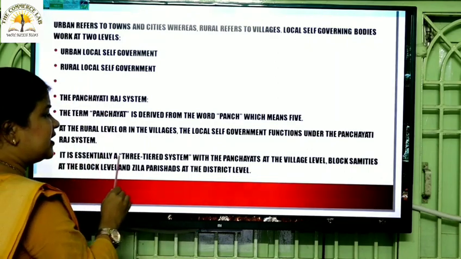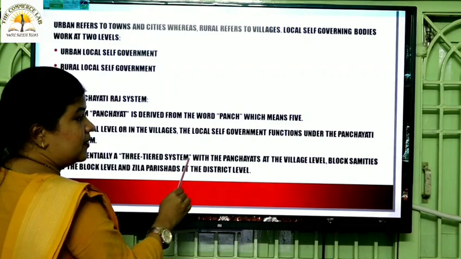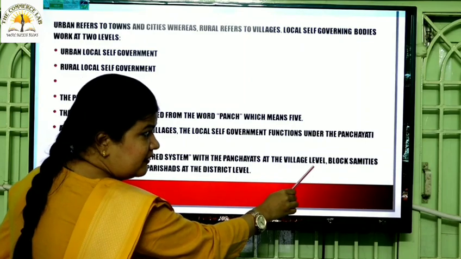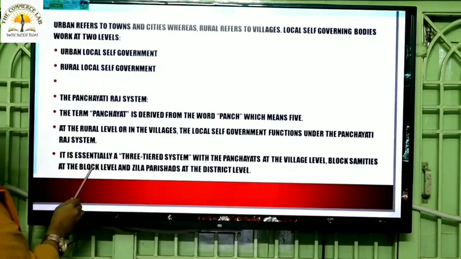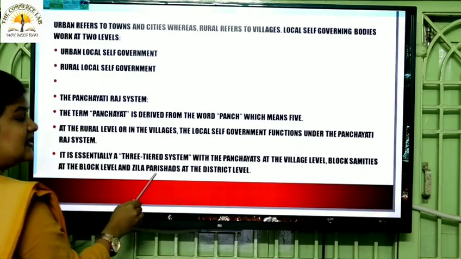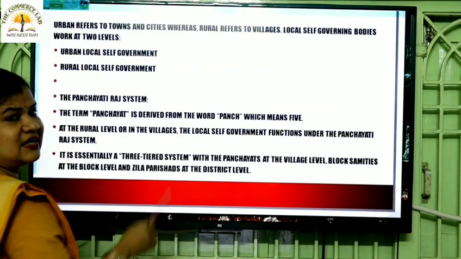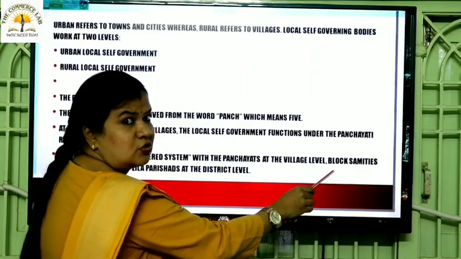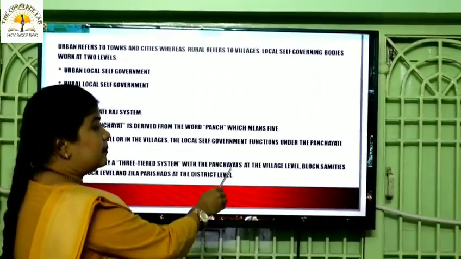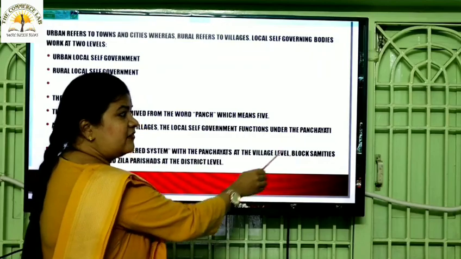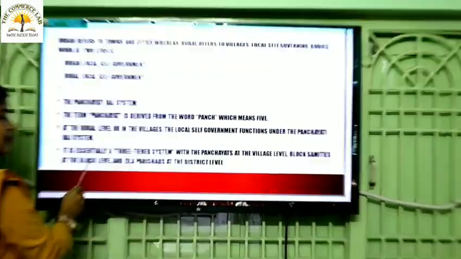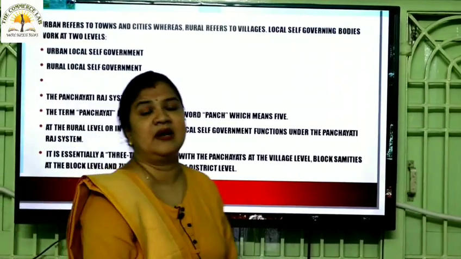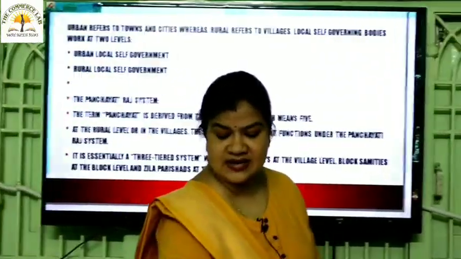It is essentially a 3-tiered system with the panchayats at the what level? Village level, block samitis at what? Block level, and Zilla Parishad at what level? District level. So, a group of villages together constitute a block, right? So, the panchayats at the village level, block samitis at the block level, and Zilla Parishad at the district level. I hope it's clear. Are you understanding?